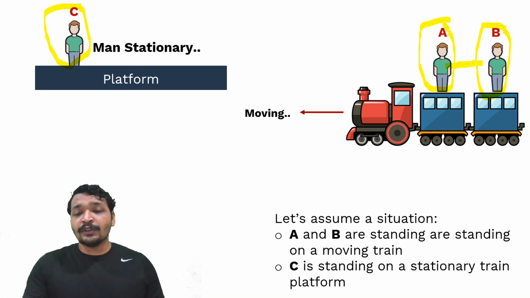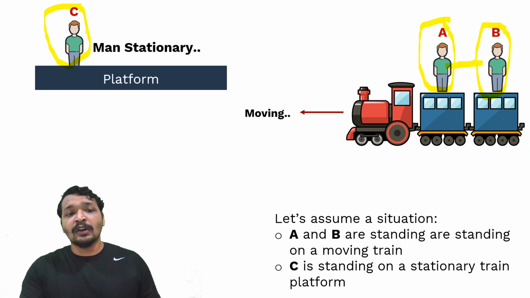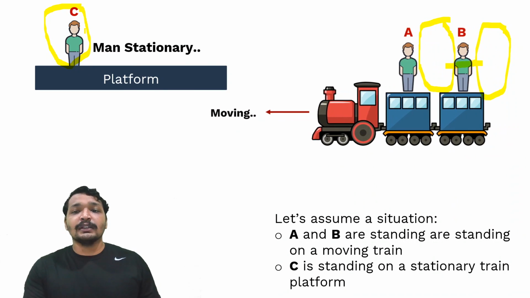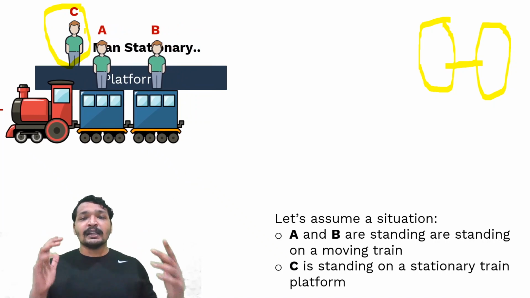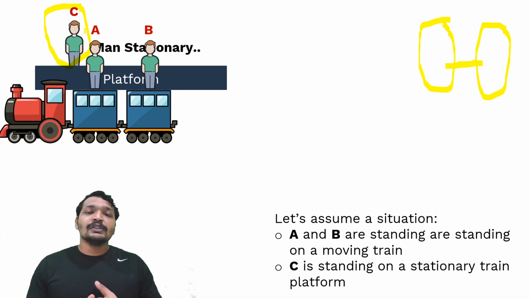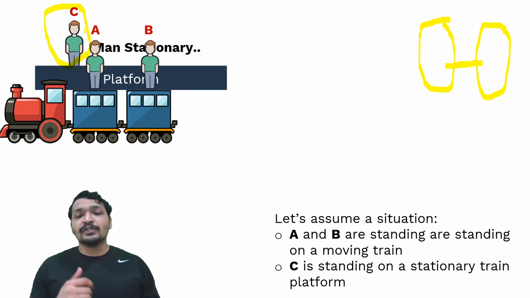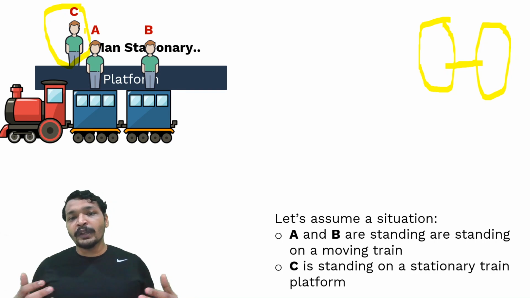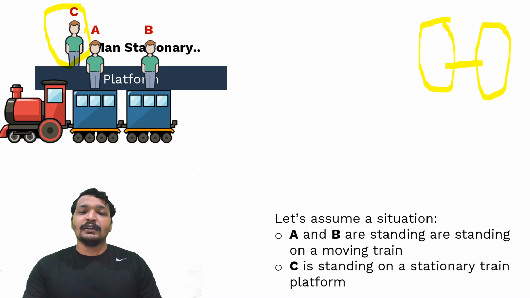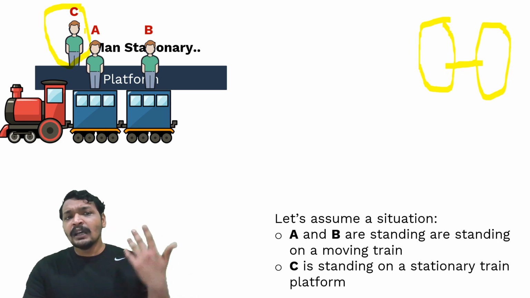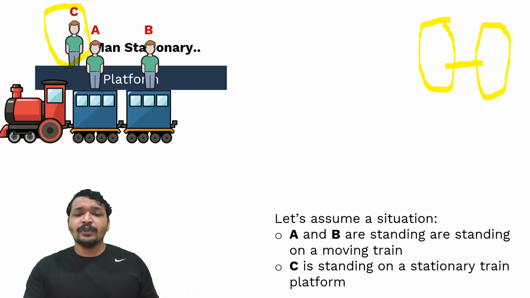And once the stationary person on the platform sees them, he sees that these people are moving. He sees not just the train moving, but these two people as well. So he would not be able to establish any communication as smoothly as A and B, who are moving at the same speed, or even shake hands with A and B. If C tries to shake hands with A and B, it wouldn't be that coordinated. The reason is that A and B are in motion. But A and B are at rest with respect to each other.